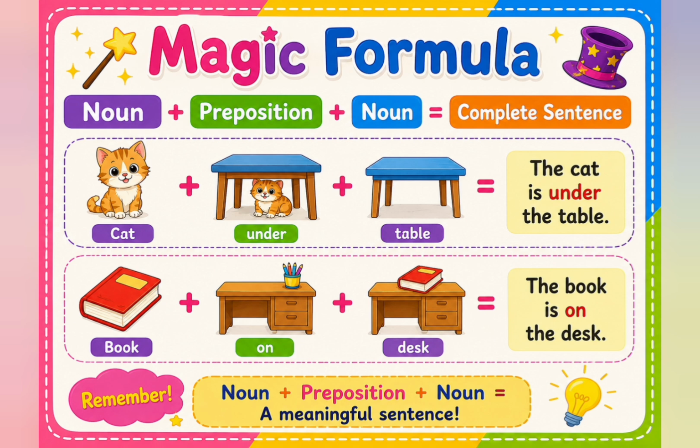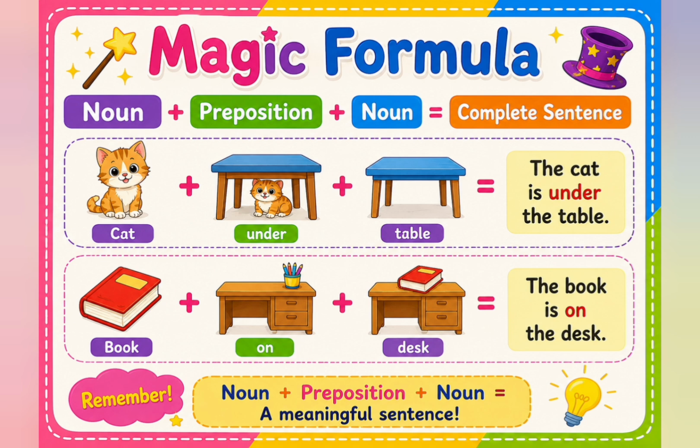And where is the cat? Can you see the cat? Where is it? Is it on the table? No. Is it under the table? Yes. The magic word is under. And now tell me, under what? Yes, under the table. Now let's put them together.